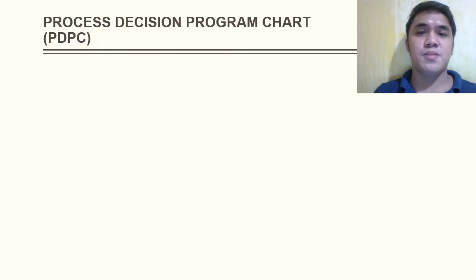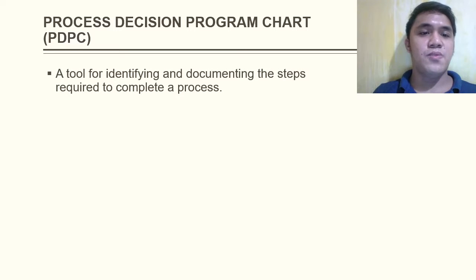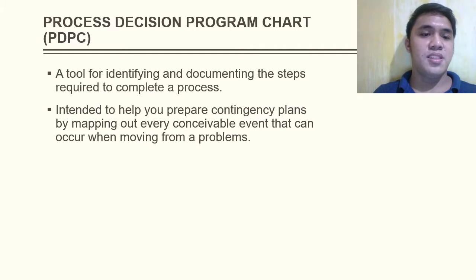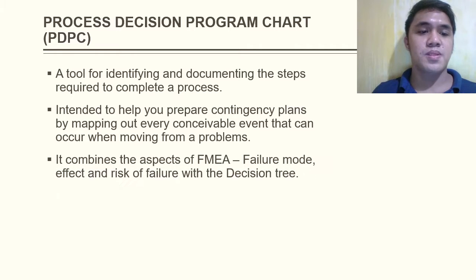Process Decision Program Chart, or the PDPC. This is a tool for identifying and documenting the steps required to complete the process. It is intended to help you prepare contingency plans by mapping out every conceivable event that can occur when moving from problems. It combines the aspects of FMEA, the failure mode and effects analysis, and risk of failure with a decision tree.